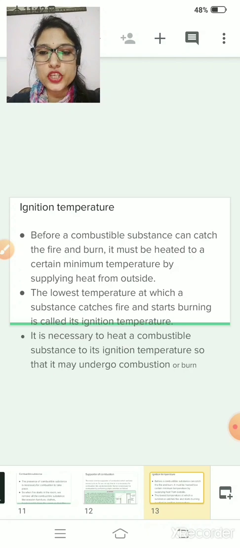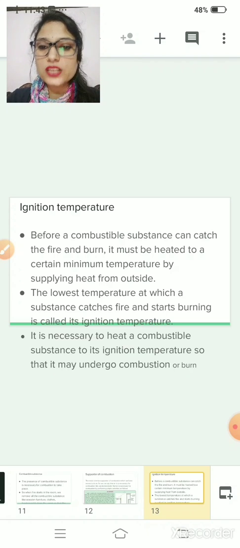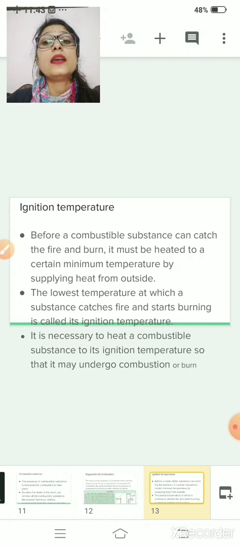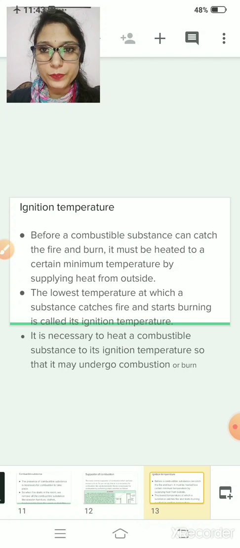The lowest temperature at which a substance starts burning or catches fire is called its ignition temperature. What is ignition temperature? The lowest temperature at which a substance catches fire and starts burning is called its ignition temperature. Now, it is necessary to heat a combustible substance to its ignition temperature. If it does not reach its ignition temperature, it will not start burning, because ignition temperature is the minimum temperature at which a substance starts fire.